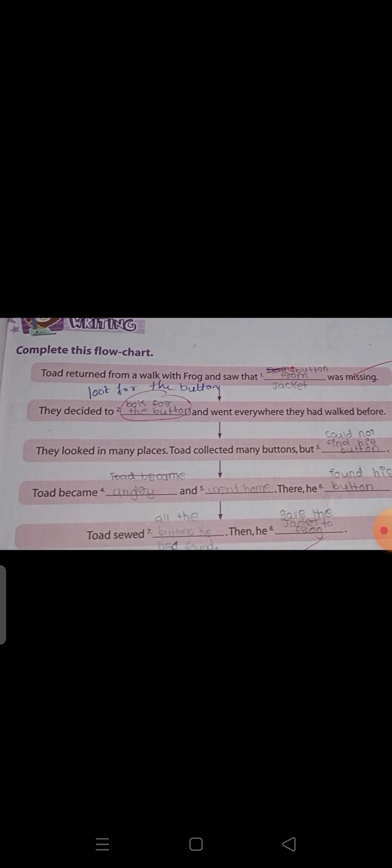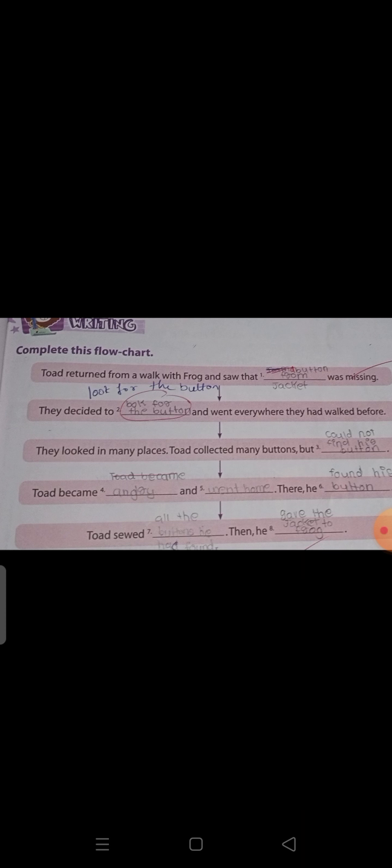Now come to today's story. Today's story is about the writing part, last button. Complete the flow chart. Here the flow chart is. You have to complete that flow chart. Okay. It is about Toad and Frog. Toad returned from a walk with Frog and saw the button from his jacket was missing.